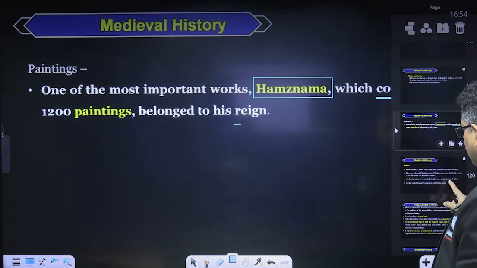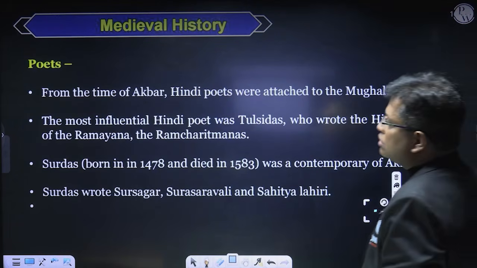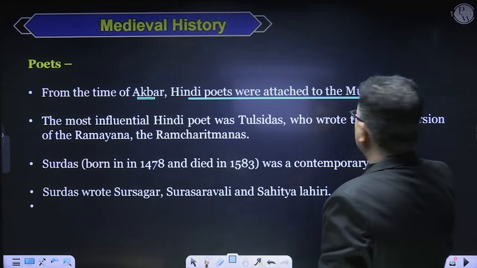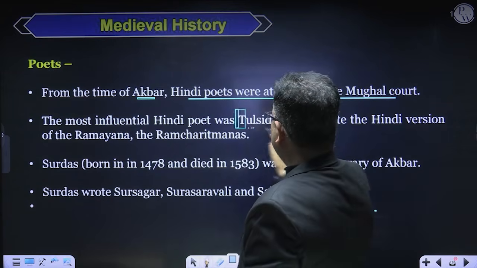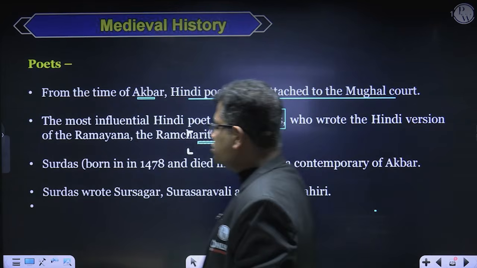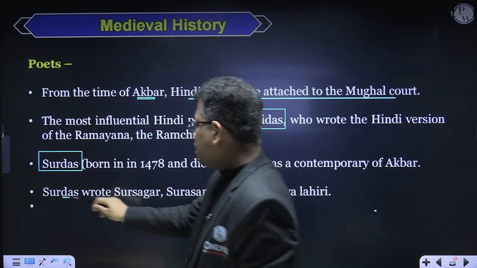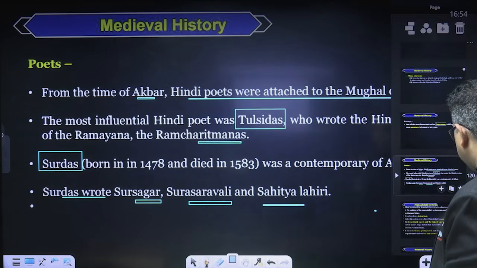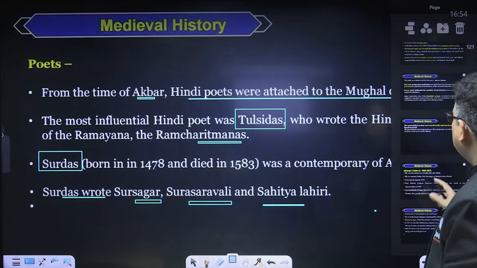Chalo. Now coming to his poets. From the time of Akbar, Hindi poets were attached to the Mughal court. And contemporaries were Tulsidas, who wrote Ramcharitmanas. Surdas was also a contemporary of Akbar, and he had written Sur Saravali and Sahitya Lahari. Is it okay?